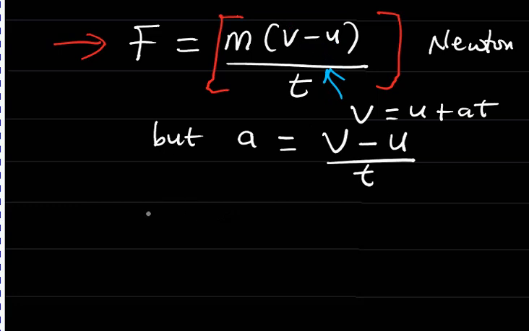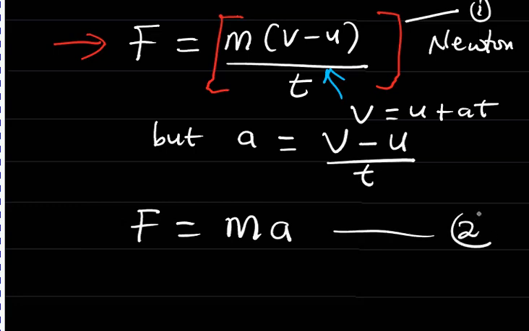So invariably we can also write the formula of force to be equal to mass times acceleration. In terms of rate of change in momentum, this is the formula, and in terms of acceleration, this is the formula. Let this be 1 and let this be 2. Depending on the parameters given, we can use force is equal to mass times acceleration, or force is equal to change in momentum divided by time. So please take note of this.